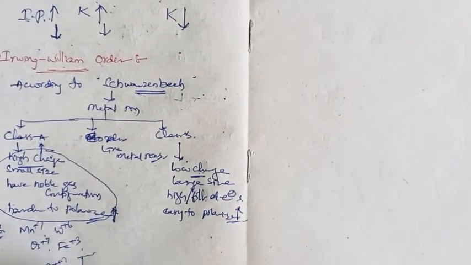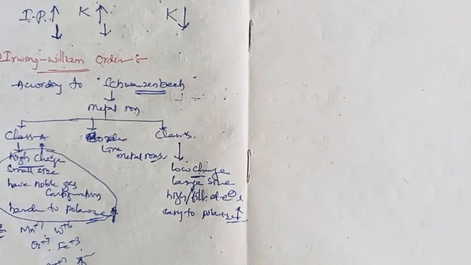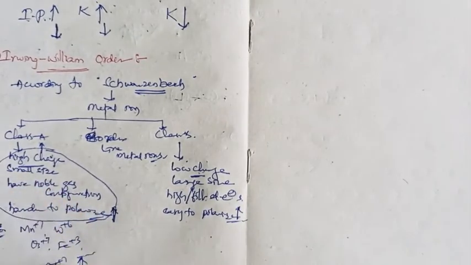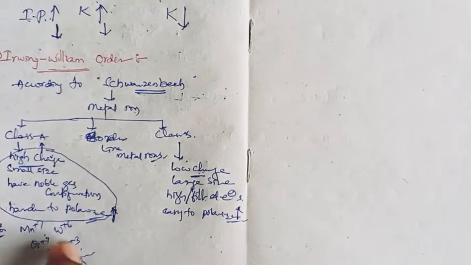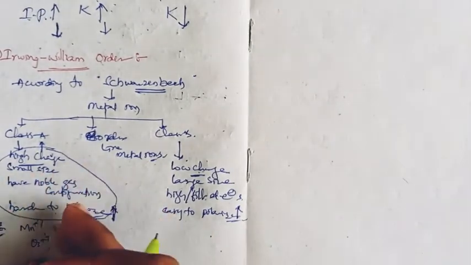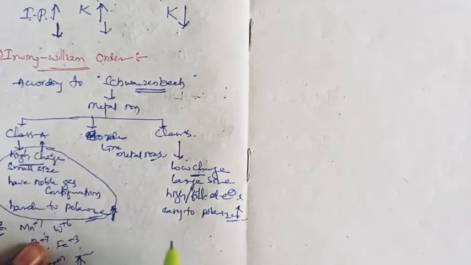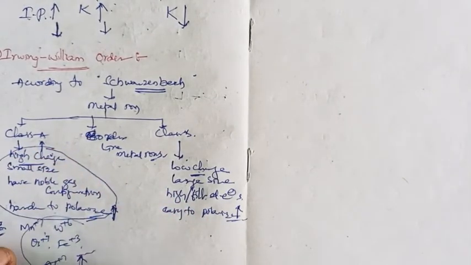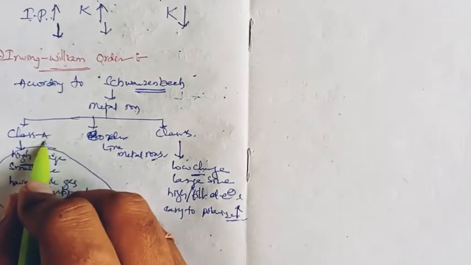These cannot extend their oxidation states. They have larger oxidation states, smaller sizes, and all d electrons are lost. They have noble gas configuration and are harder to polarize, which means they cannot increase their oxidation states. So these metal ions are class A metals.